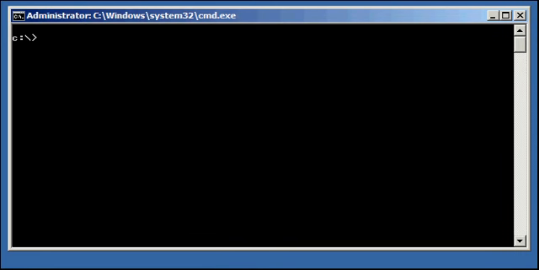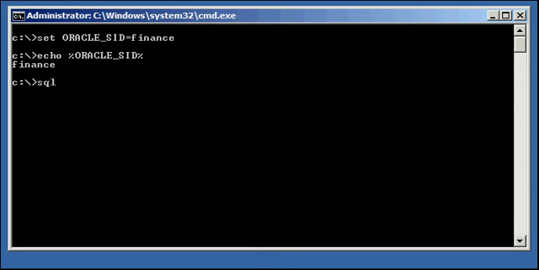So let's go ahead and set our Oracle SID for the Oracle database, which is version 11g Release 2, running on our Windows Vista Lenovo laptop. Let's set Oracle SID to finance, which is our database, and let's ensure that our variable is set properly, which it is, finance. Let's connect to our finance database via the Sqlplus command.